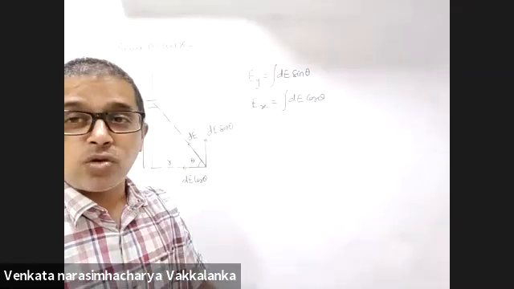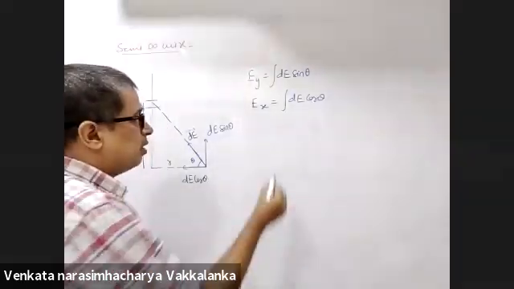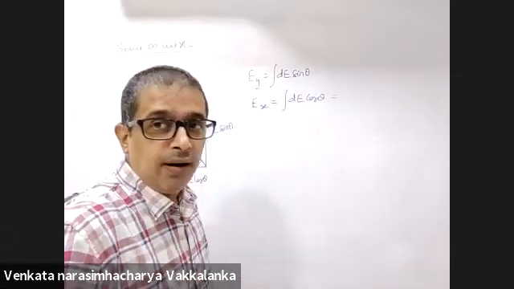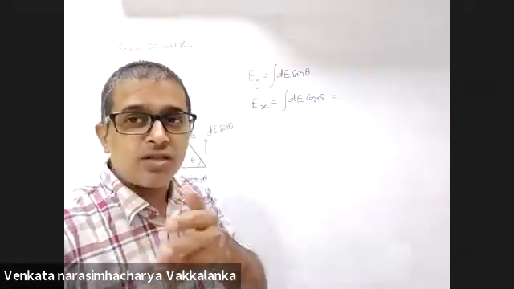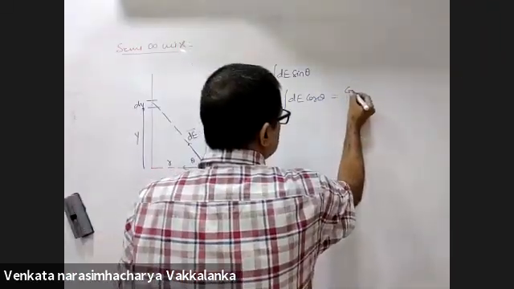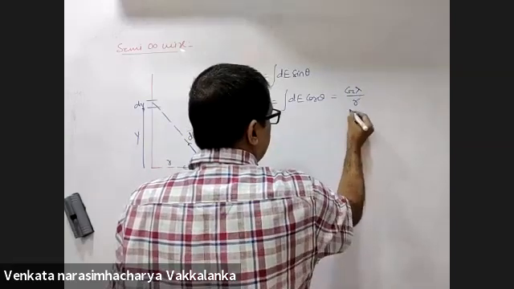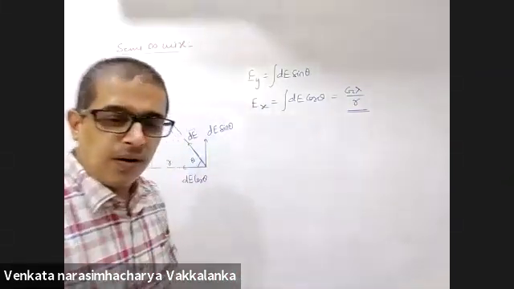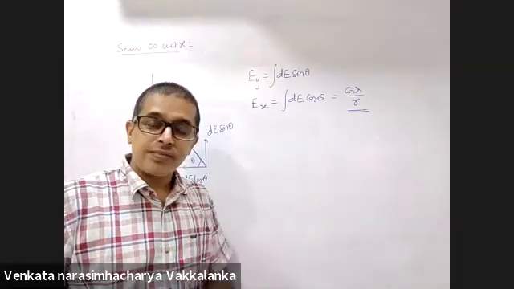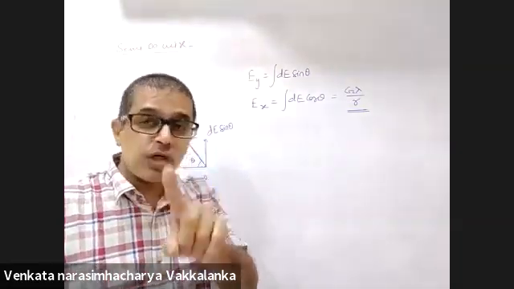And I promised I'll solve half the problem for you. I'll solve Ex. Turn the page. Last class, what you derived for dE cos theta was G lambda by r. Yes or no? Yes, 2G, sir. So it would be 2G, halve it here. Semi-infinite, that's fine.